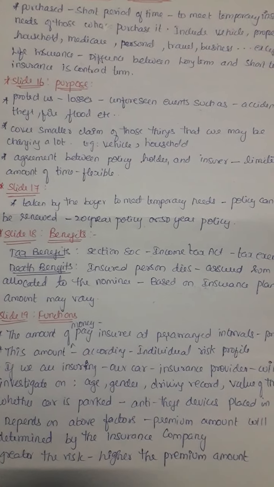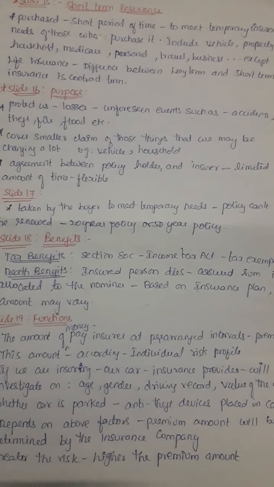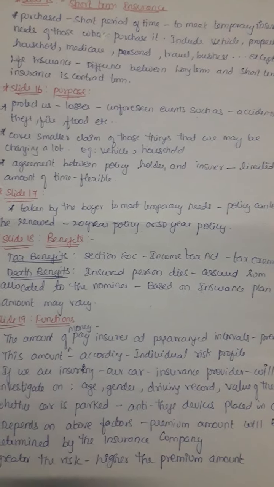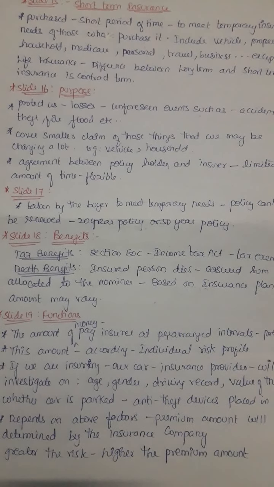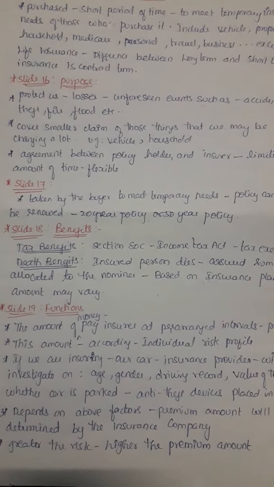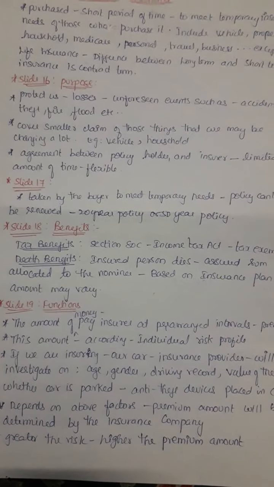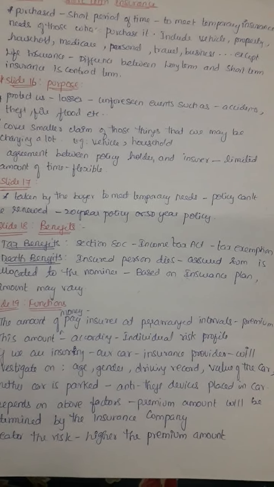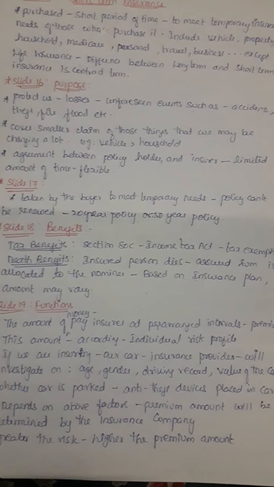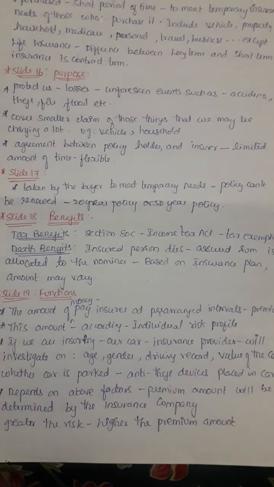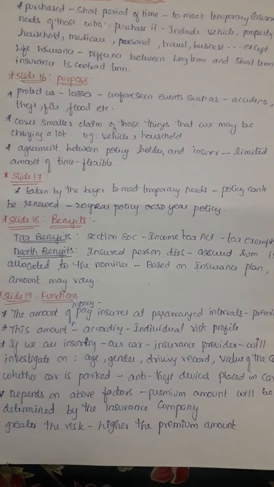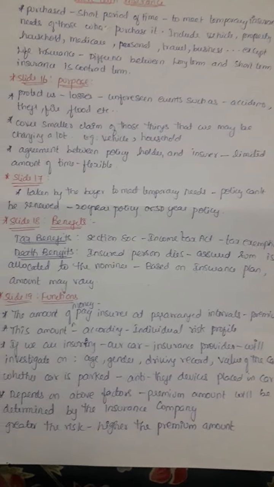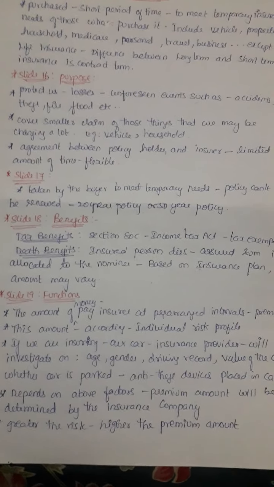and it is taken by the buyer to meet temporary needs. The policy cannot be renewed in short term insurance, whether it's a 20 years policy or 50 years policy, whatever it may be. The benefit of short term insurance is tax benefits. Under Section 80C of the Income Tax Act, tax exemption is provided for the person who applies for short term insurance. The same is the case for long term insurance also, tax benefit is applicable.